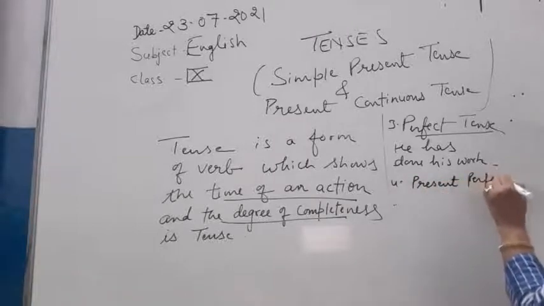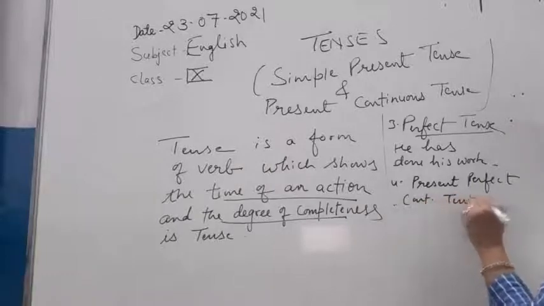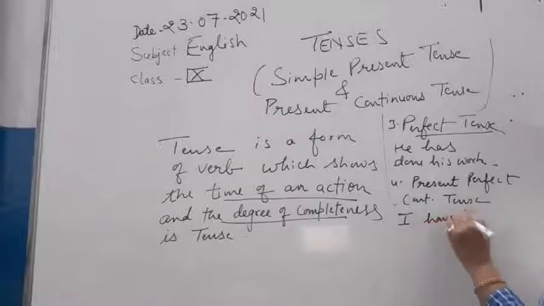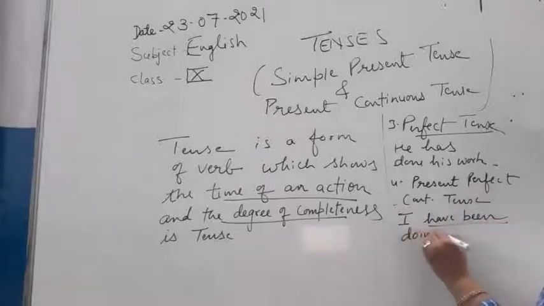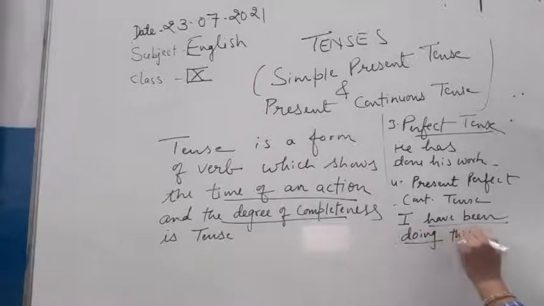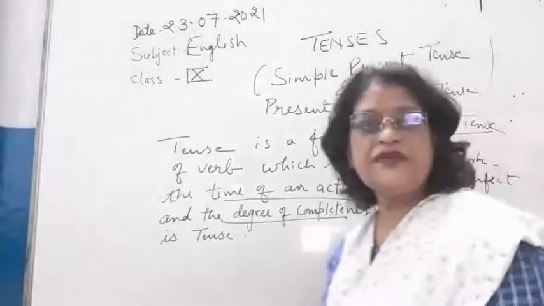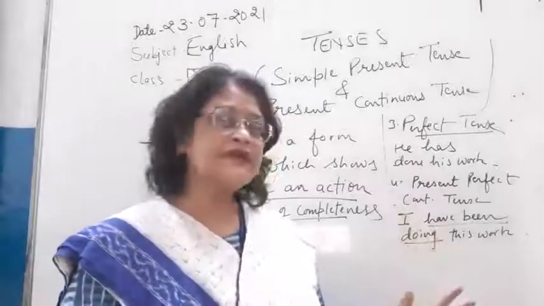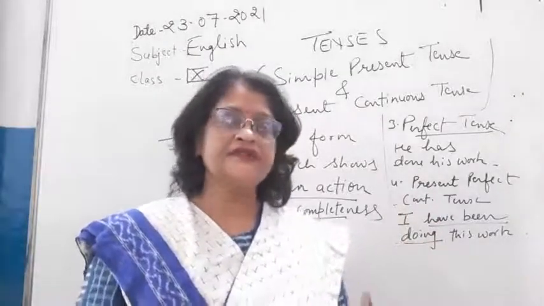Then we have present perfect continuous tense. In I have been doing this work. In present perfect continuous tense, student, what we do, children, the work has already started in the past and is continued in the present, and it is in progress.